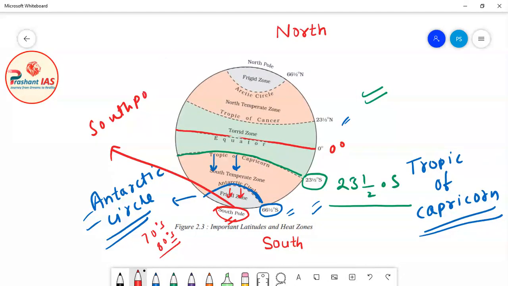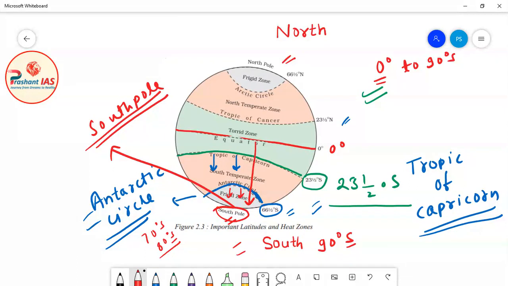Now what is the measurement of the South Pole? You can clearly guess that the measurement of the South Pole is 90 degree south, and as the North Pole was a point latitude, the South Pole is also a point latitude. Point latitude means it is not a circle, it is a point, like a decimal point, because it is the southernmost point of the earth. Now friends, here also we have the same observation. When we move from the equator towards the South Pole, the value of latitudes will increase from 0 degree to 90 degree south.